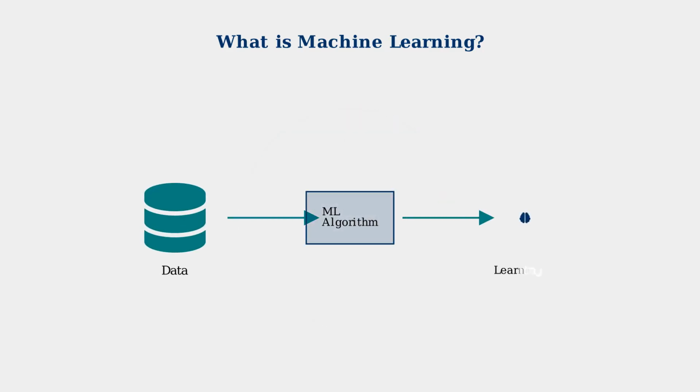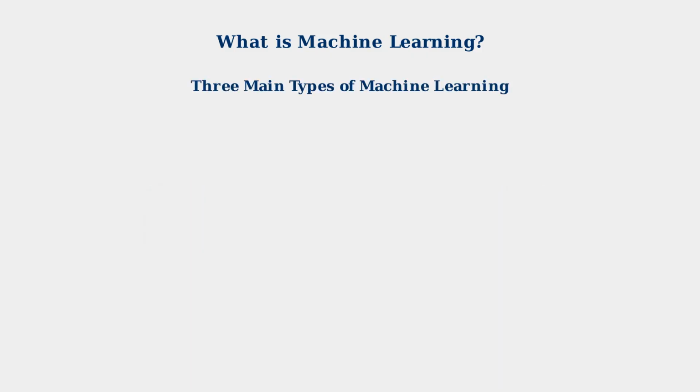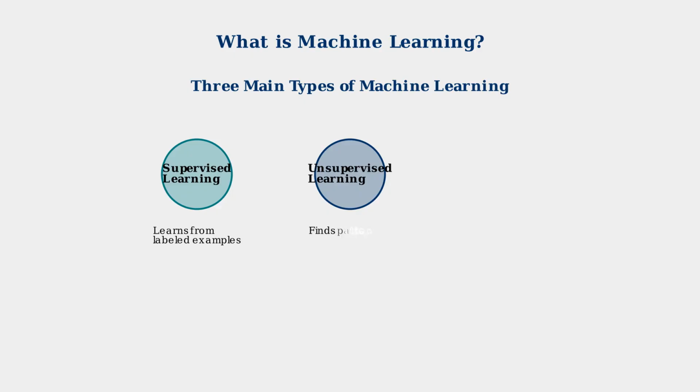We feed data into machine learning algorithms, which then identify patterns and learn to make predictions or decisions without being explicitly programmed for each specific task. There are three main types of machine learning, each with different approaches to learning from data. Supervised learning uses labeled training data to learn patterns. For example, showing the algorithm thousands of photos labeled as cats or dogs to teach it to recognize cats and dogs in new images. Unsupervised learning discovers hidden patterns in data without labels.